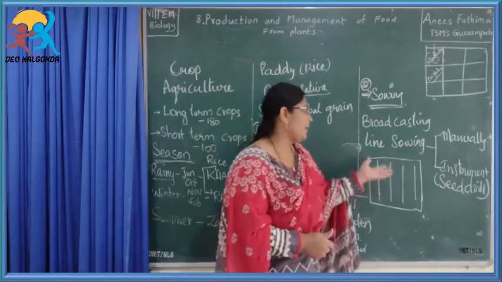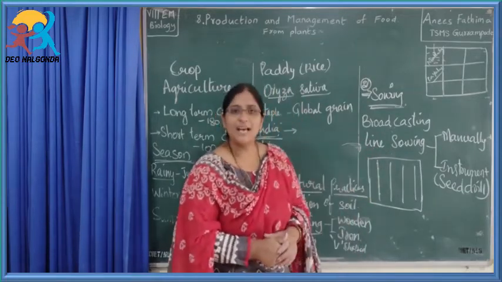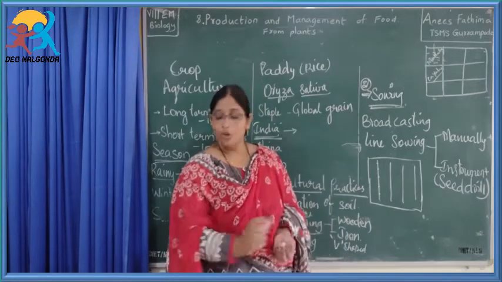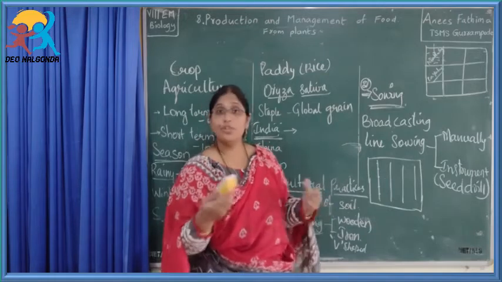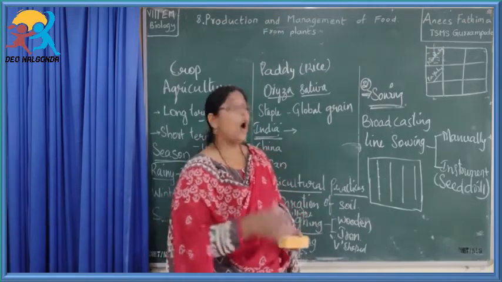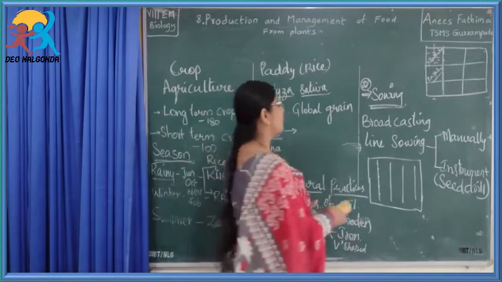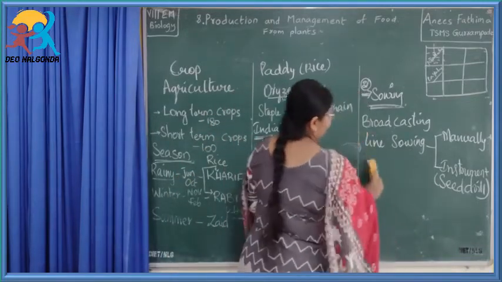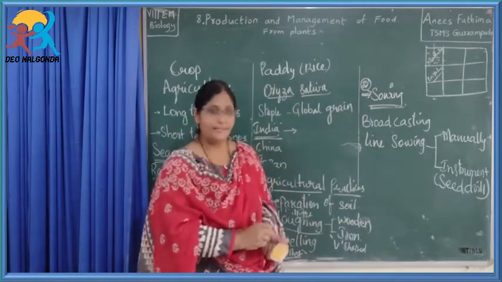So that is why the seed drill, an instrument which has been developed, is helpful for sowing the seeds. Either this seed drill is connected to a bullock cart or to the bullocks, or nowadays, to cover large areas, it is attached to tractors itself.